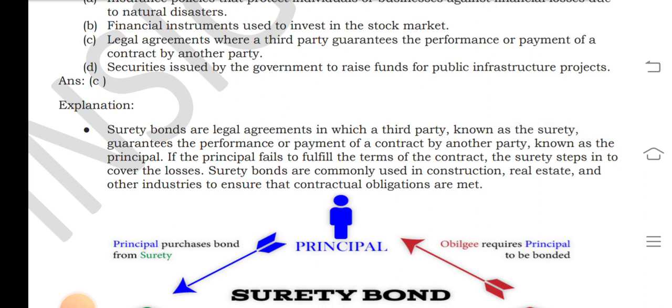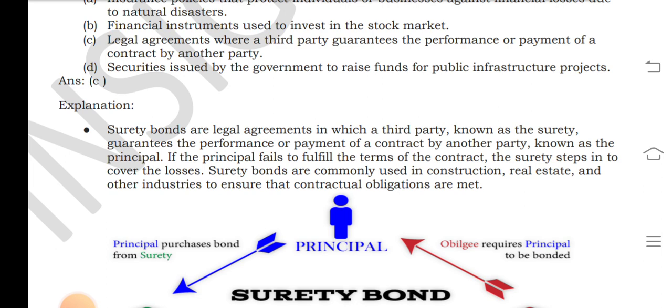Explanation: surety bonds are legal agreements in which a third party, known as the surety, guarantees the performance or payment of the contract by another party, known as the principal. If the principal fails to fulfill the terms of the contract, the surety steps in to cover the losses. Surety bonds are commonly used in construction, real estate and other industries to ensure that contractual obligations are met.